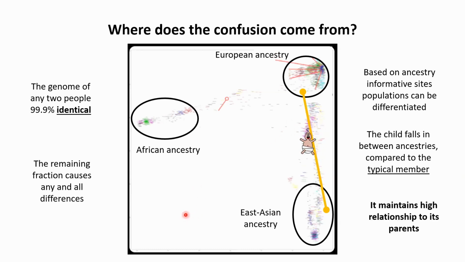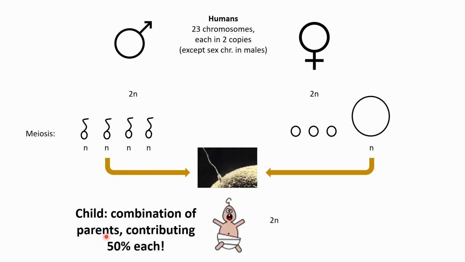But of course, the child maintains a high relationship, this 50% relationship, to one parent and also to the other parent. The reason is exactly the same as I already told you: the child is a combination of the two parents. They are contributing 50% each, one set of chromosomes from one side, another set of chromosomes from the other side.